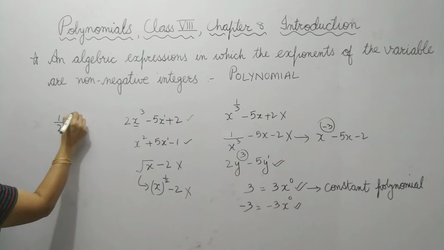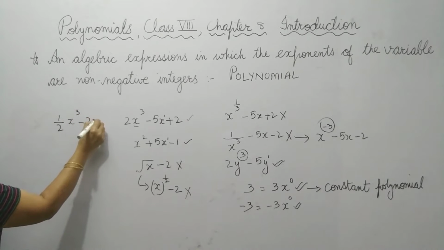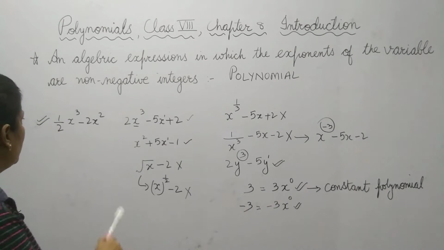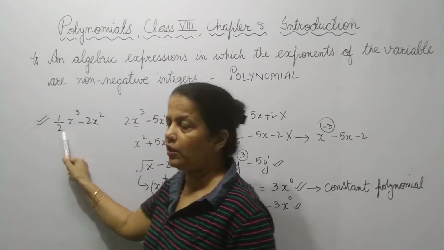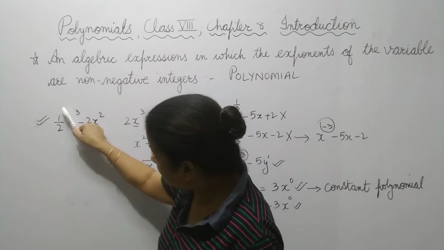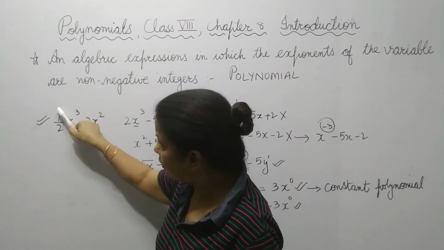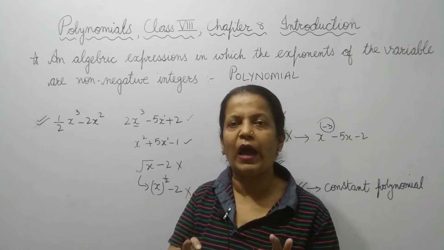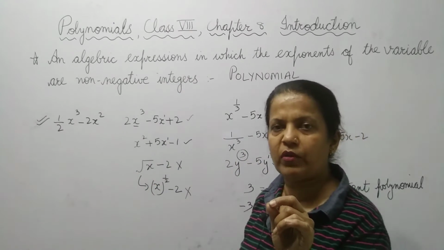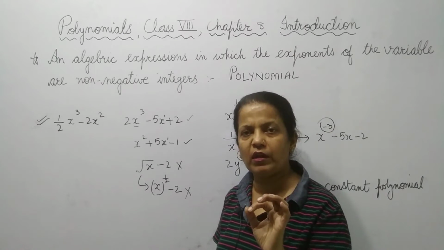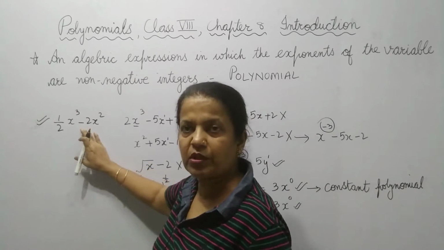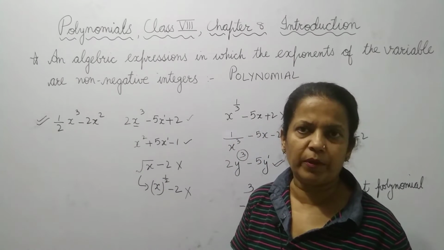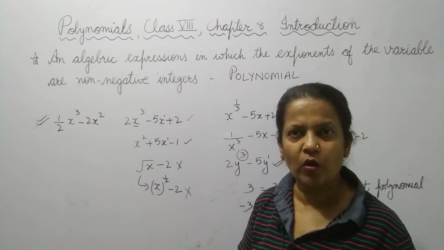It can be written like this also. Like this also. So this is also a polynomial. In this case, the coefficient is in the fraction. हमें coefficient को नहीं देखना. We have to see the power of the variable. The power of the variable in one of the expression should be positive. Then only it will be a polynomial. Is it clear to all of you?